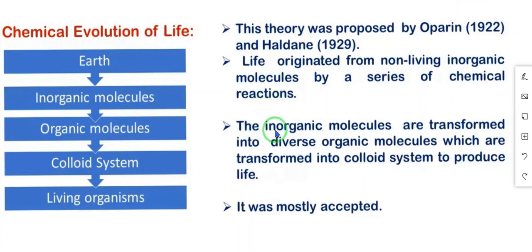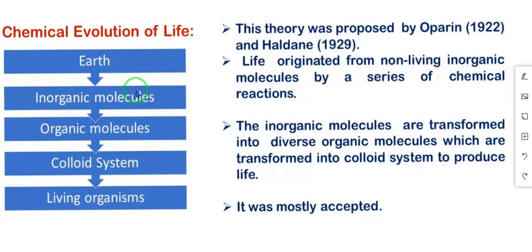Then the inorganic molecules are transformed into diverse organic molecules. Organic molecules, example carbohydrates, lipids, proteins and nucleic acids. Again, these organic molecules transformed into colloid system to produce life. See here, earth, then inorganic molecules. These inorganic molecules transformed into organic molecules, transformed into colloid system, and at last living organisms produced.